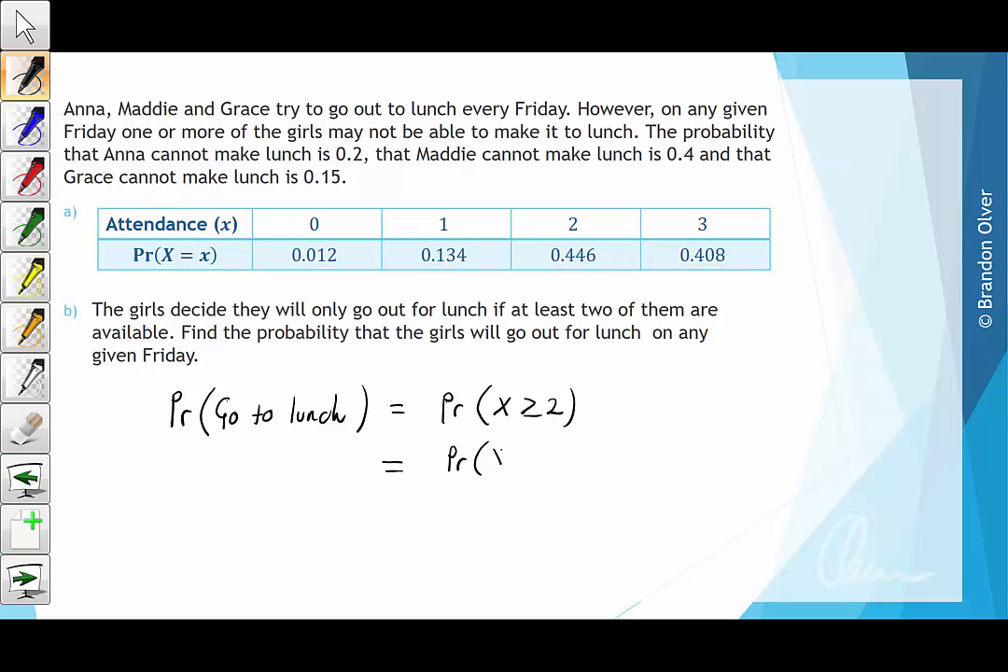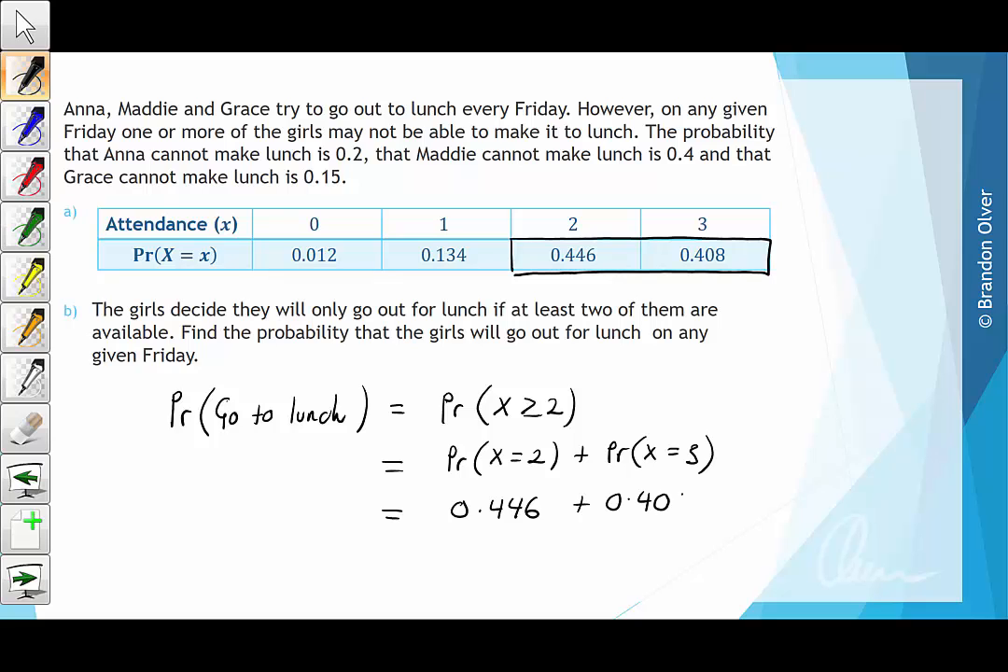which is the same as the probability that X equals 2 plus the probability that X equals 3, which is found by adding these two numbers together. So that equals 0.446 plus 0.408. And if you add those together, you get 0.854, which is the probability that the girls will go out to lunch.